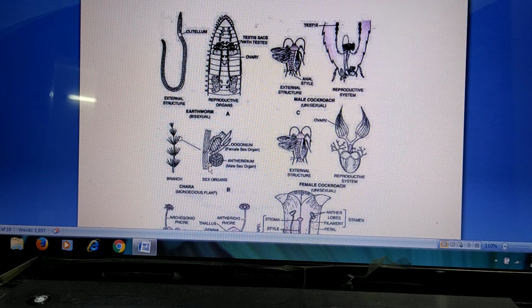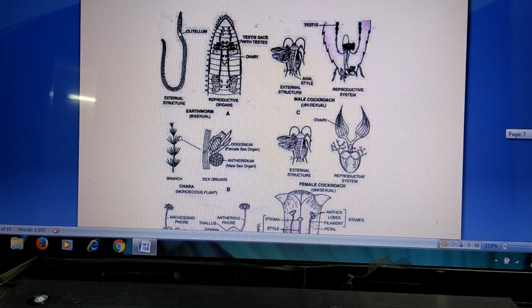Coming to plants like this Chara, we can find that it is bearing oogonium, which is a female sex organ which produces the ovum, and antheridium, the male organ, which produces the antherozoids, male gametes. So this plant is bearing both types of sex organs. This is called a monoecious plant. Mono means one. In one plant itself, both the reproductive organs are present. Monoecious plants.